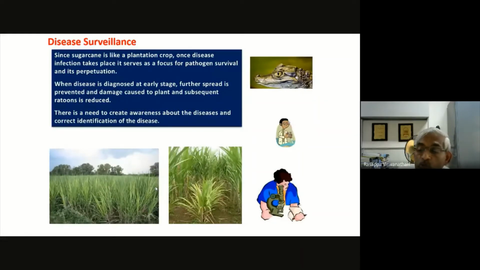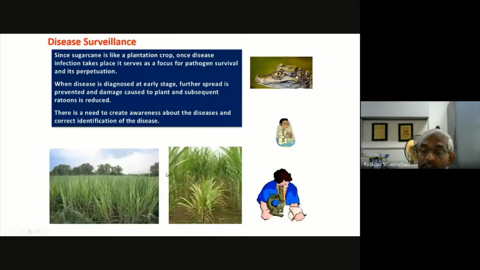The person should not confuse himself. There are so many closely overlapping symptoms between disease symptoms, especially micronutrient deficiency symptoms, and to some extent insect damage.